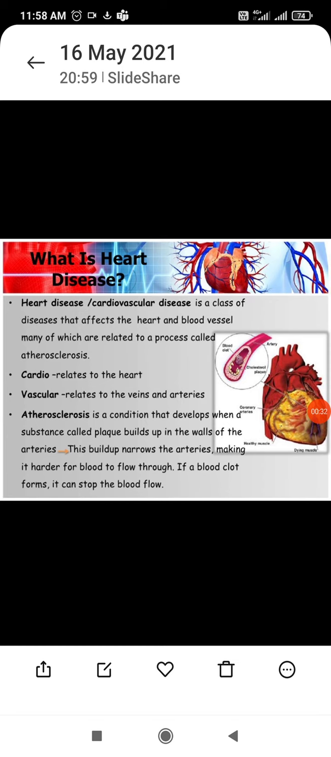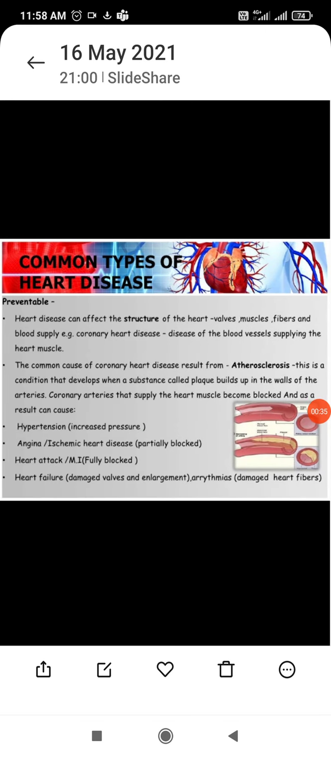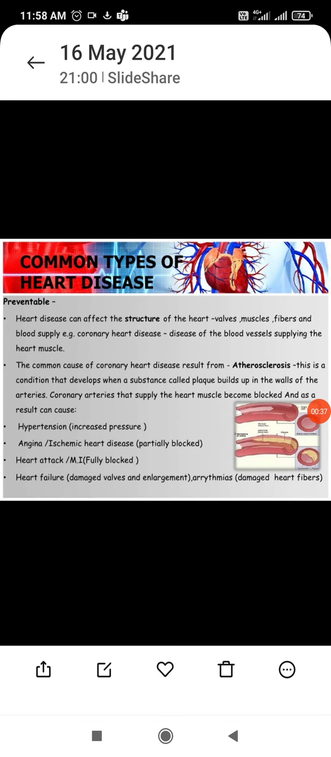The very common disorder of the circulatory system is hypertension, also called high blood pressure. That is due to the increase in pressure. You know that 120 by 80 is the normal blood pressure, which can be measured by an instrument, the sphygmomanometer. But if the blood pressure increases to near about 140 mm of Hg systolic and diastolic more than 90 mm of Hg, then it is called hypertension.